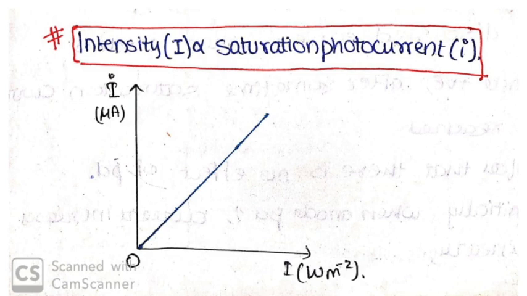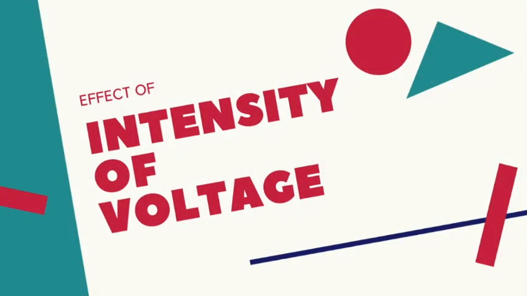There is no threshold intensity for the photoelectric effect to occur, but a bright light yields more electrons than a dim one. A very little intensity is also enough to emit electrons, but there's another clause about frequency which we'll be discussing later. Next, the effect of potential difference applied, or the voltage.